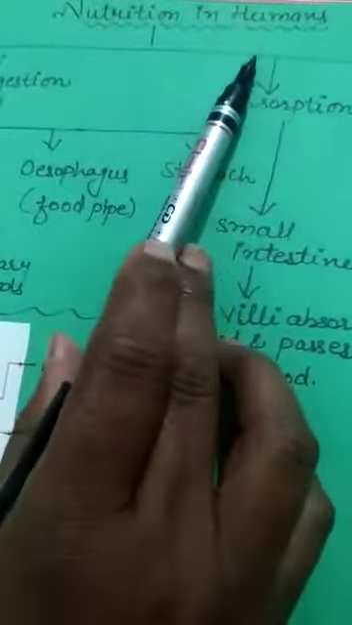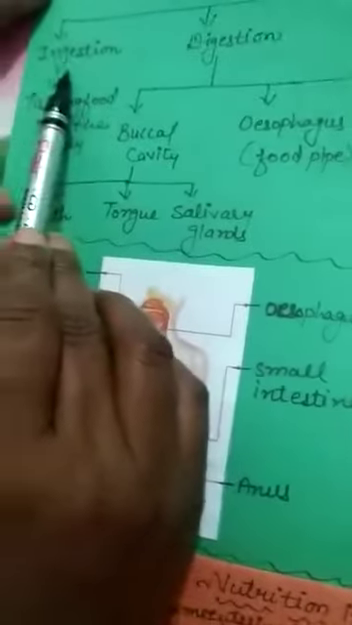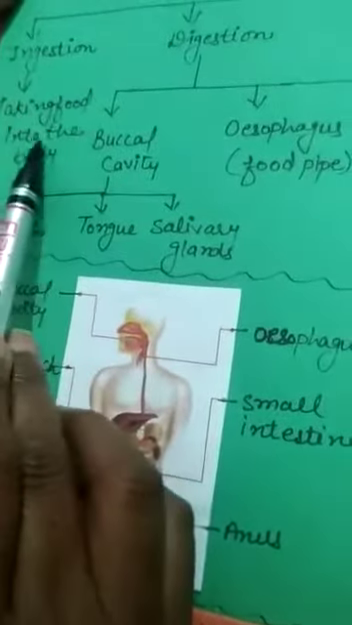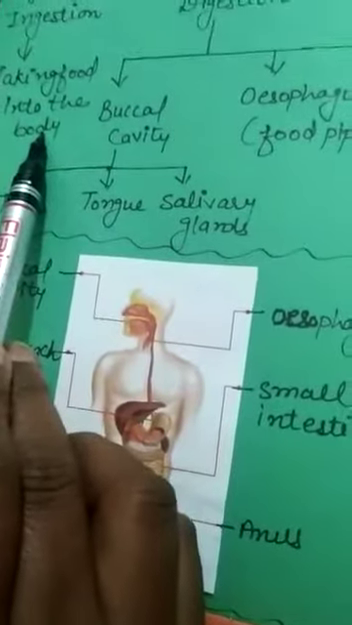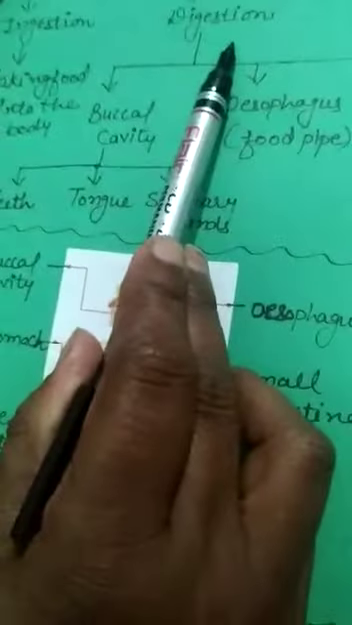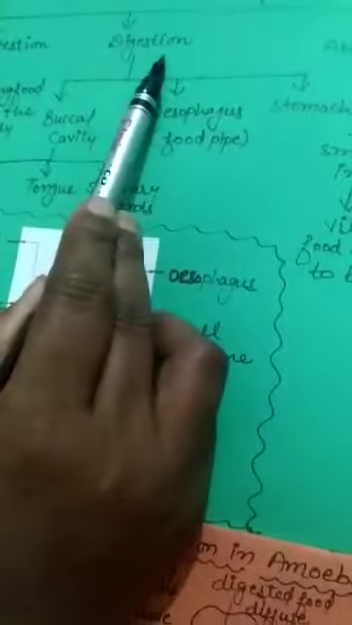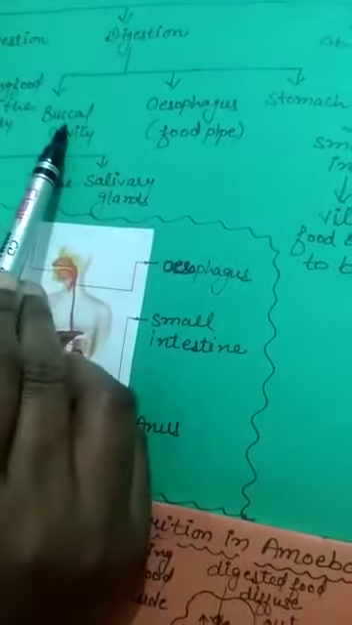Similarly, there is nutrition in humans. In nutrition in humans, the first step is ingestion. Ingestion means taking food inside the body with the help of our hands. And the second step is digestion. Digestion is a complex process in humans.